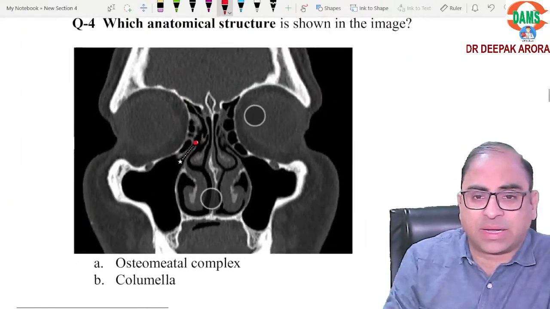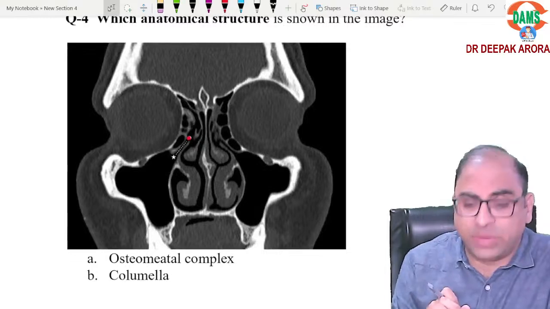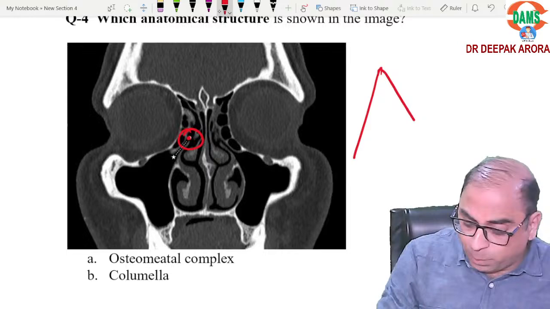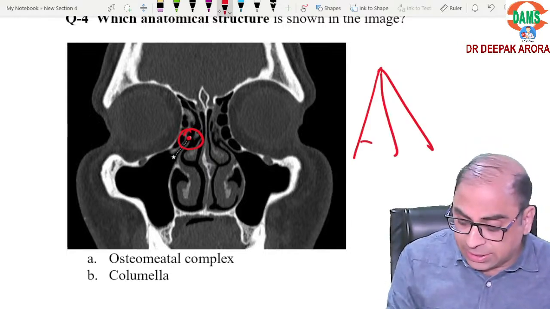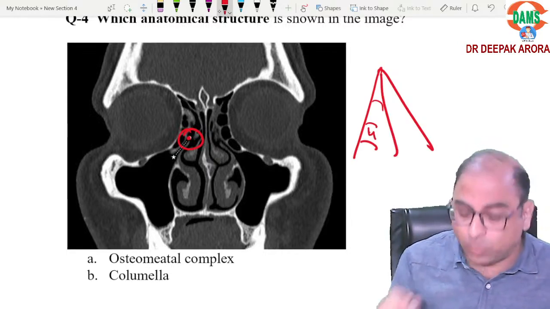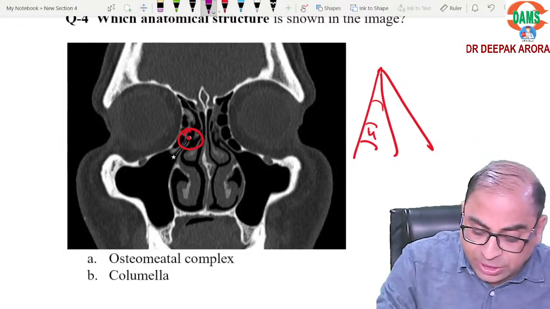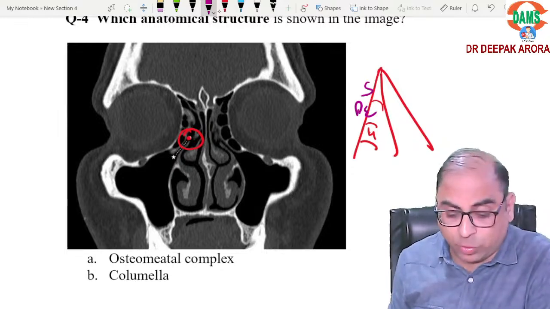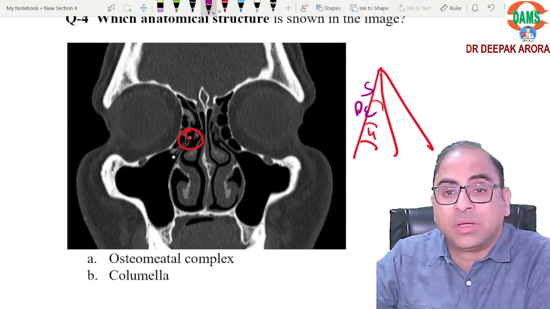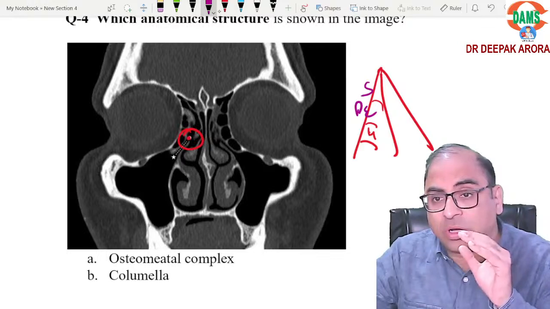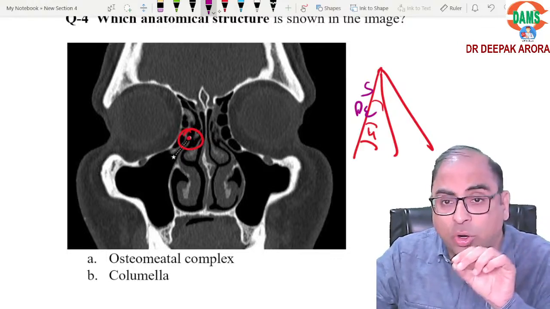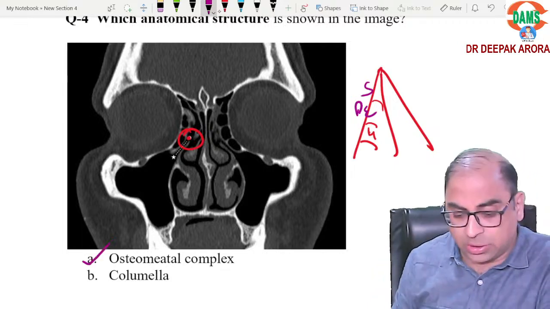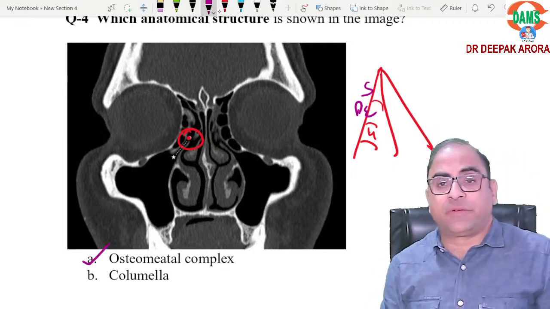What is this area? I am giving you 4 options. Osteomeatal complex. This is the area where maximum ostium open. If you remember, in the classroom we have revised 4 sinus open in the middle. Only posterior ethmoid and sphenoid doesn't open in the middle meatus. 4 sinus open in the middle meatus. And the area where these sinus open along with your uncinate bone is known as osteomeatal complex. So MCQ will be going in favor of osteomeatal complex.